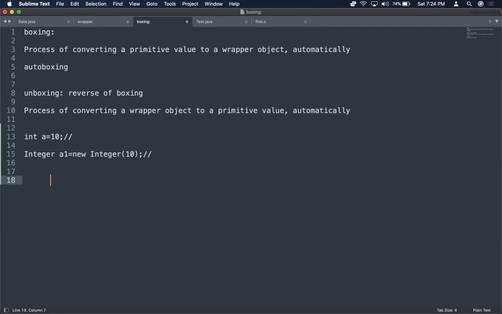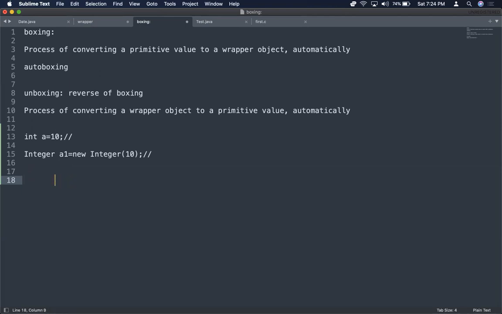For example, there is a primitive value a = 10. Now you are putting it into a box. That's boxing. You are wrapping it, so that it becomes a wrapper object. The process of converting a primitive value to a wrapper object automatically is autoboxing.